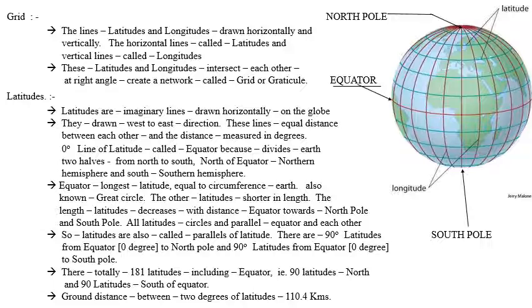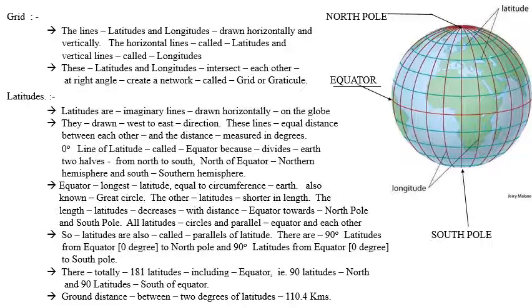Now we will study latitudes and longitudes separately. First of all, we will understand what latitudes are. Latitudes are imaginary lines drawn horizontally on the earth globe. They are drawn from the western direction to the eastern direction. These lines have equal distance between each other, and the distance is measured in degrees.